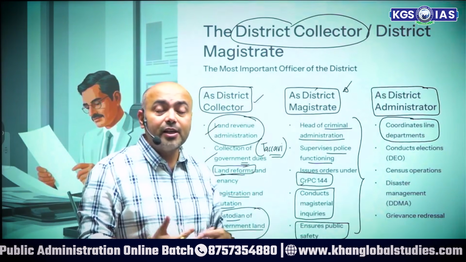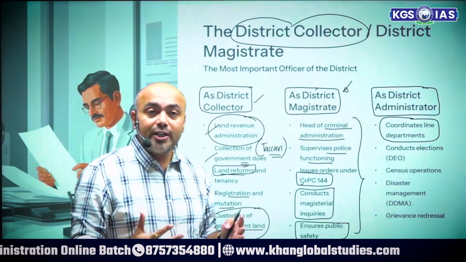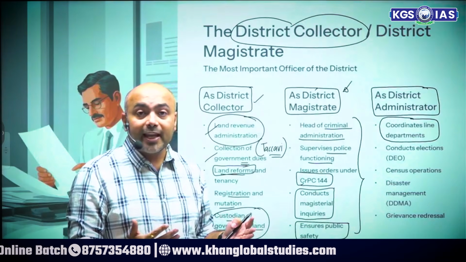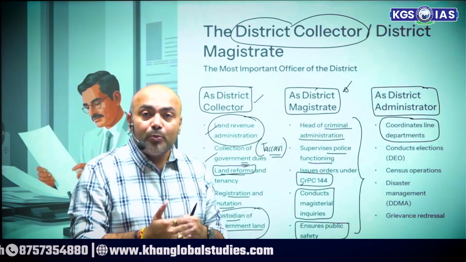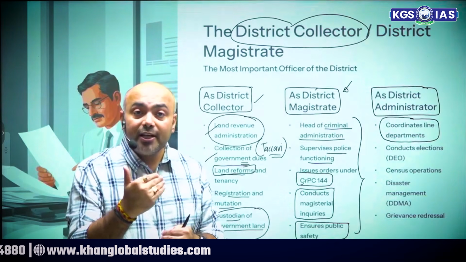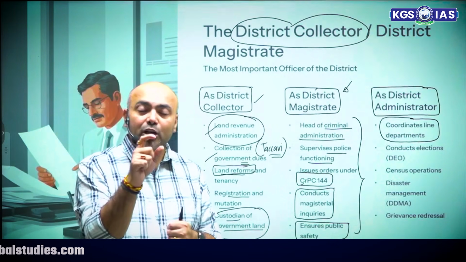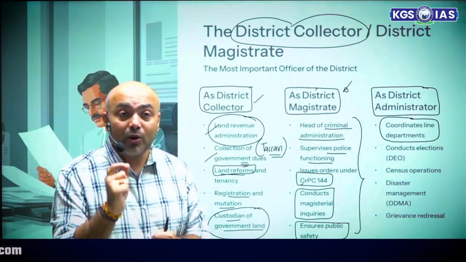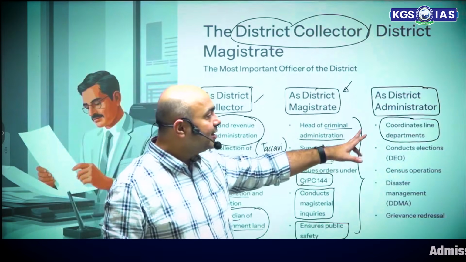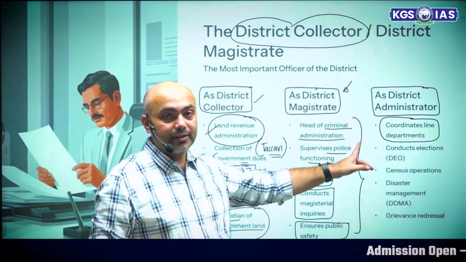So in that case, what becomes very, very important is proper coordination. In fact, without proper coordination, there may be duplication of effort, there may be inefficiencies. Who has the authority to ensure that that does not happen? And the authority lies with the district administrator.